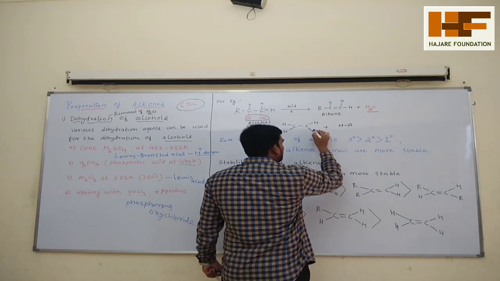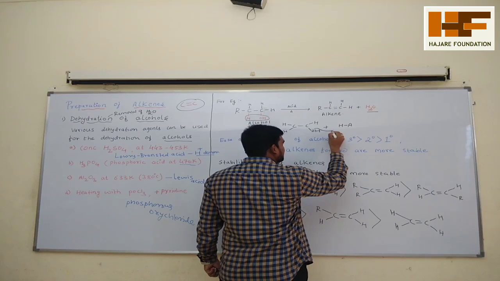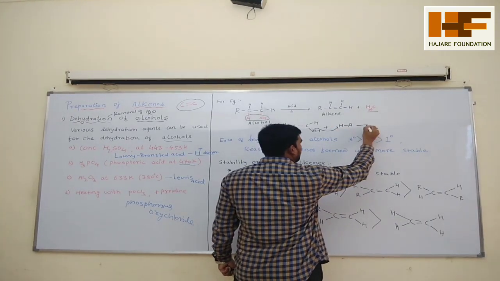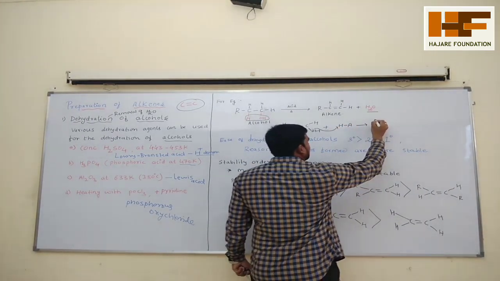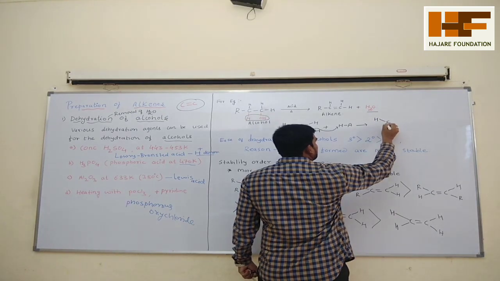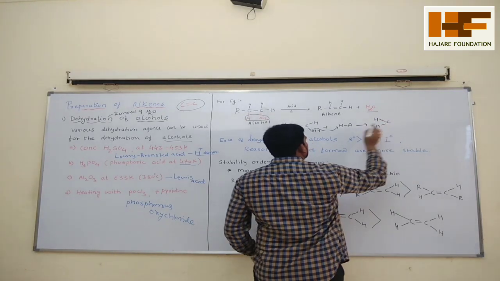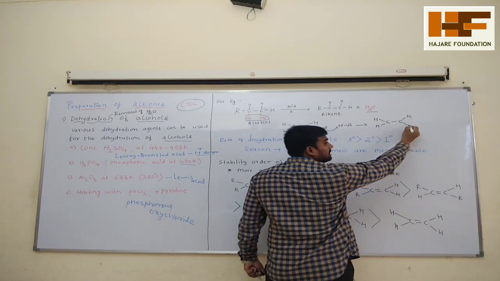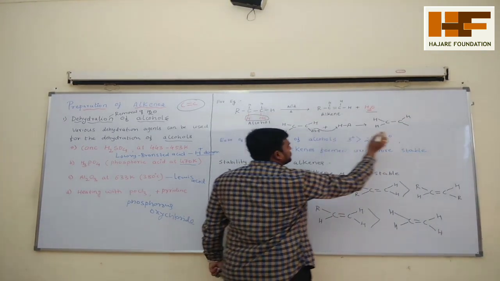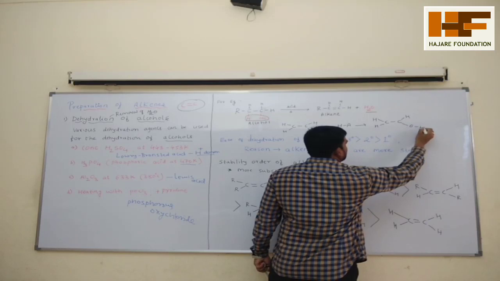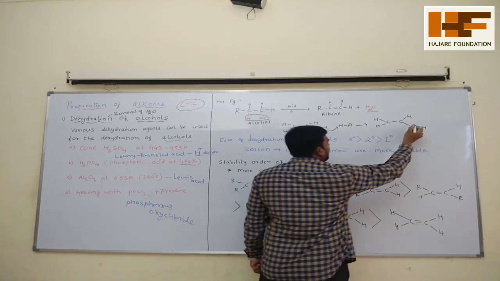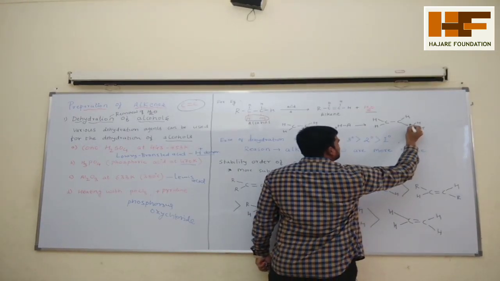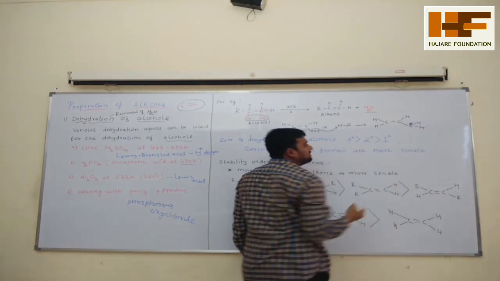So the lone pair on oxygen will abstract this H plus, and it will form the product, that is C, H, C, H, and here C, OH2, where O already has H. If it takes this H plus from the acid, you get this product.